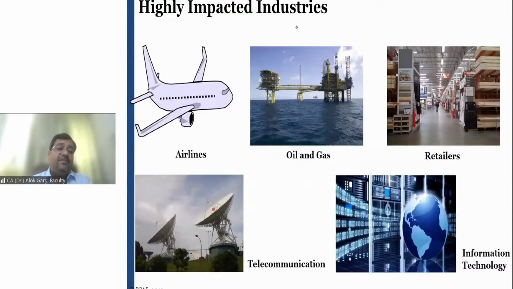What are the highly impacted industries, like the aviation industry? One of the participants, I think Mansa, was saying that sir, the aviation industry was badly impacted due to this standard. Oil and gas, retailers, like Big Bazaar, Reliance Fresh, right? They have a lot of departmental stores. Telecom companies have towers on leasehold premises. IT industries. So these industries are badly impacted due to the introduction of this new standard. They have a huge amount of assets on the balance sheet and a huge amount of liability on the balance sheet, right?